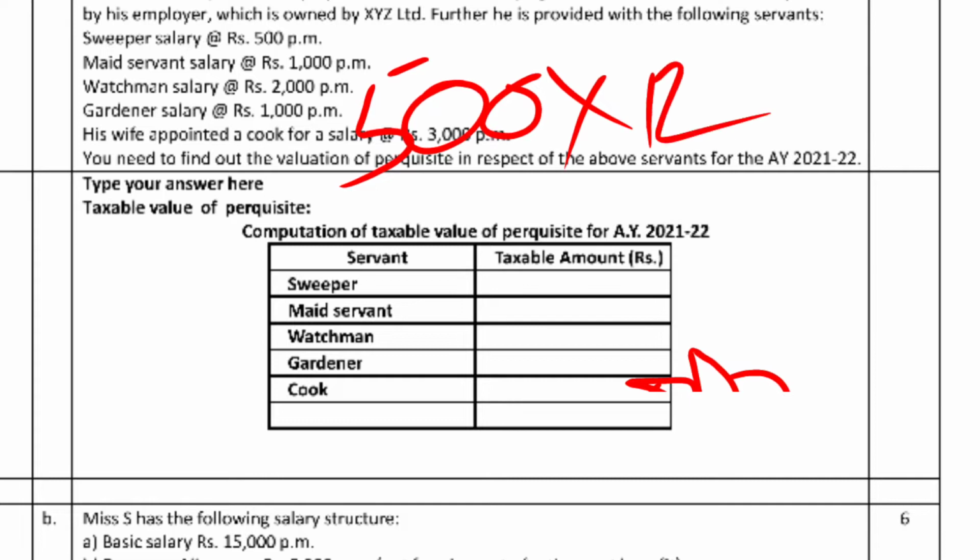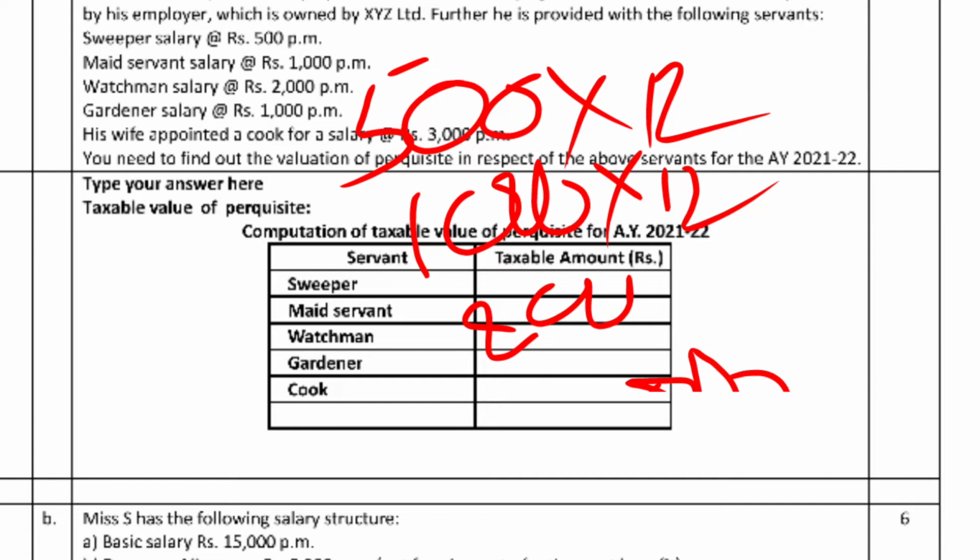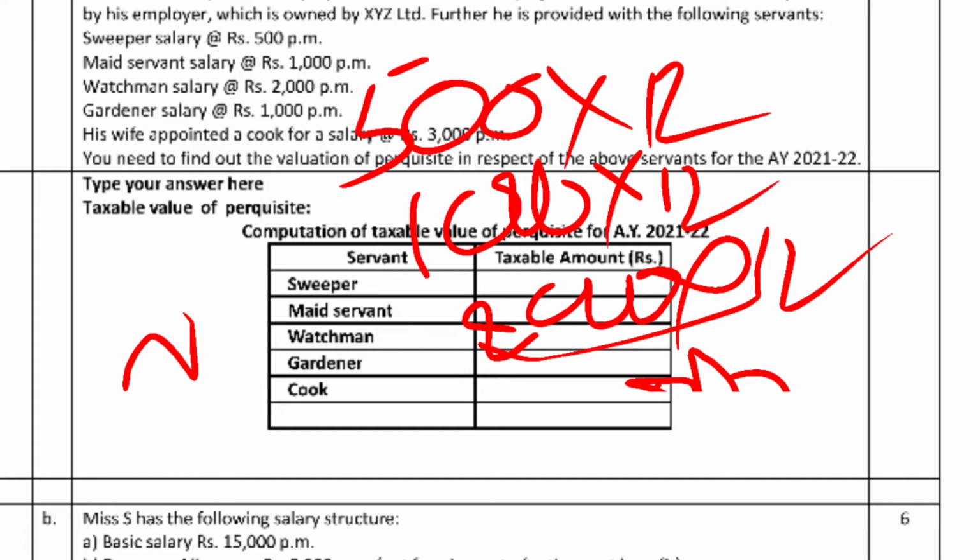We calculate the maid's salary, 1,000 into 12, maid servant. Watchman salary 2,000, so 2,000 into 12. Next, the gardener's salary will be nil, exempted, so there is no need to calculate the gardener's salary. The gardener is appointed by the employee, so there is no need to tax it under the head of employee.